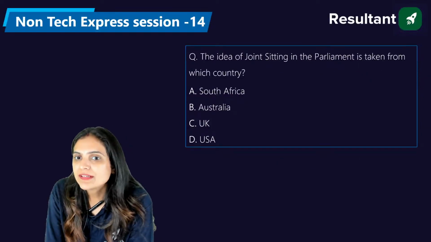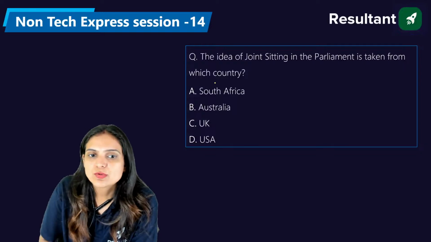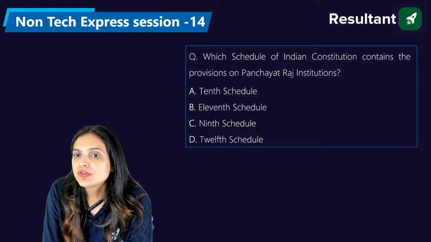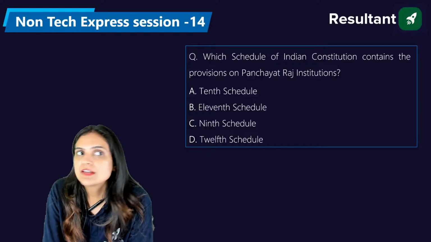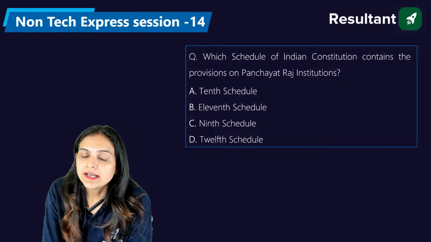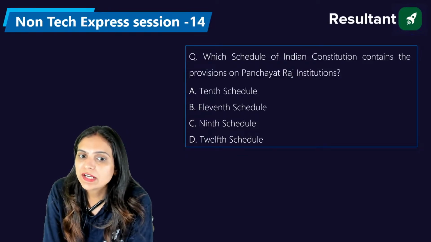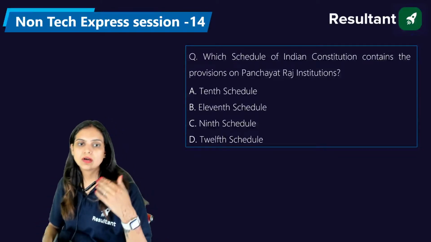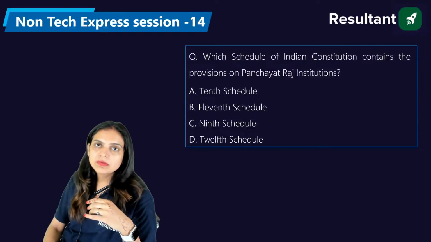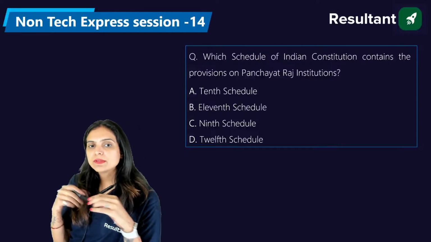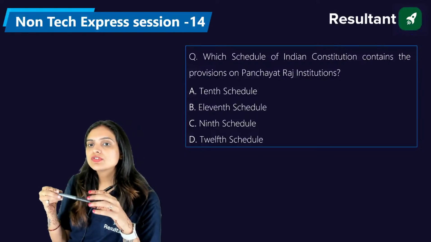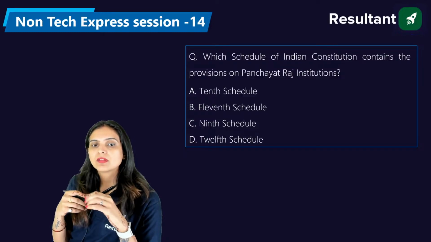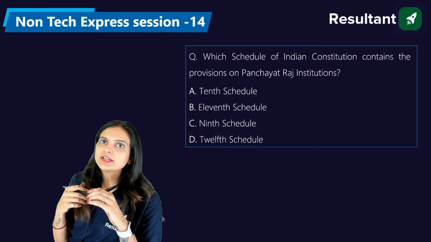Now, the idea of joint sitting, I have already discussed this question, so I'm not going to discuss it again. Now, which schedule of the Indian Constitution contains the provisions on the Panchayati Raj institutions? Maybe you have an idea. It's the 10th schedule, 11th schedule, 9th schedule, or the 12th schedule. We have already discussed all the schedules after number 9. So please answer this, everyone: which schedule of the Indian Constitution contains the provisions on Panchayati Raj institutions? 10th, 11th, 9th, or 12th?